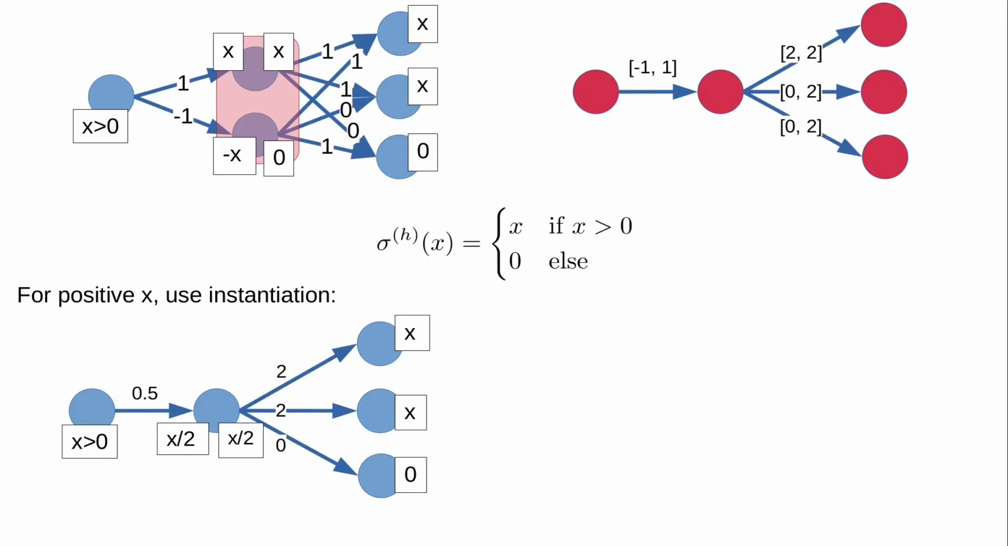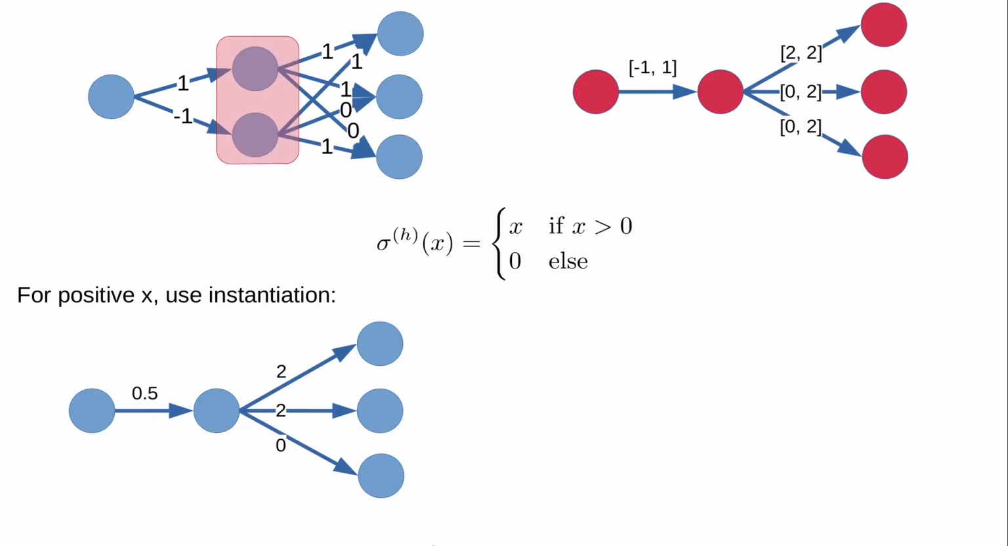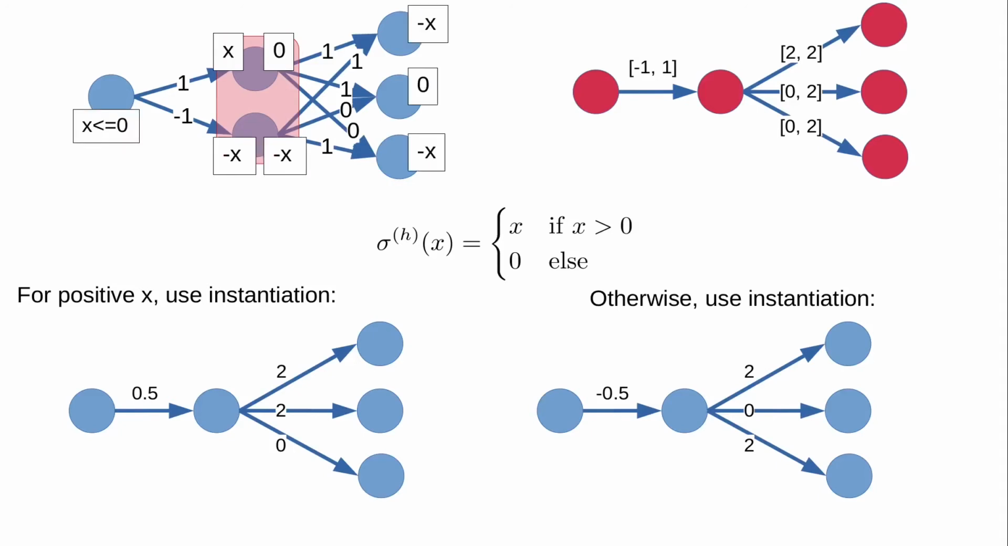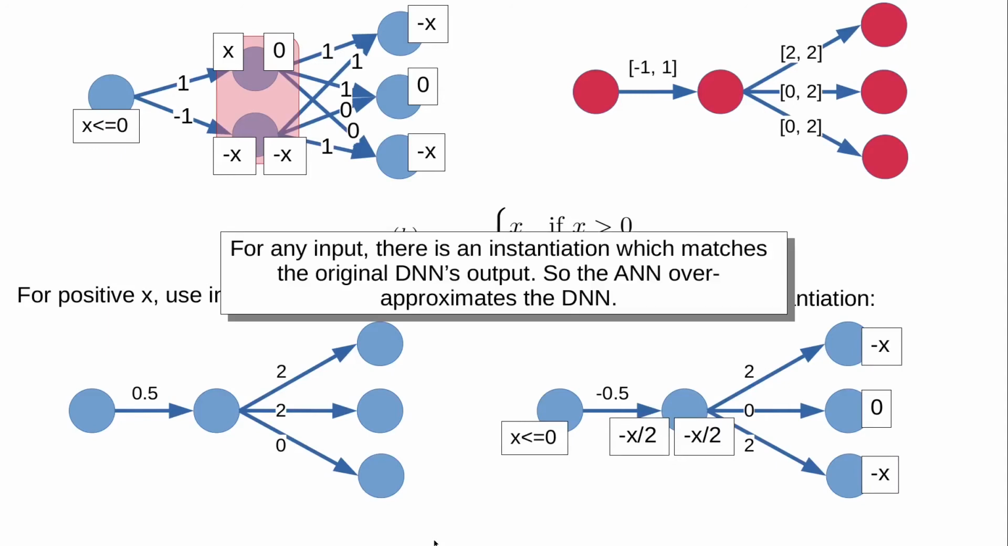The key here is that in the instantiation, the merged node corresponds to these two second layer nodes and takes the average value of both of those nodes, which is then scaled back up by the final layer. On the other hand, if x is negative or 0, we can use this instantiation. We can perform the computation to see that the output of the DNN on a negative input is minus x, 0, minus x, and that we get exactly the same output from this instantiation. So for any input, there's an instantiation of the ANN, which has the same output as the original DNN. Therefore, we say the ANN over-approximates the DNN.